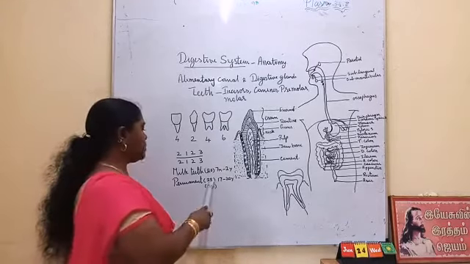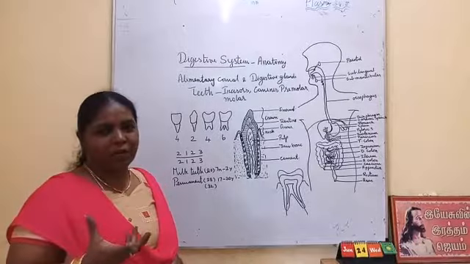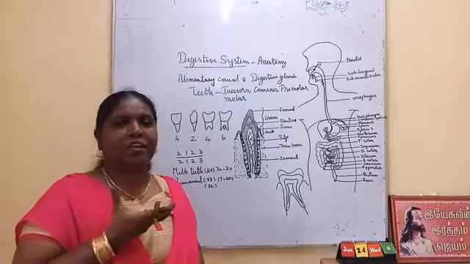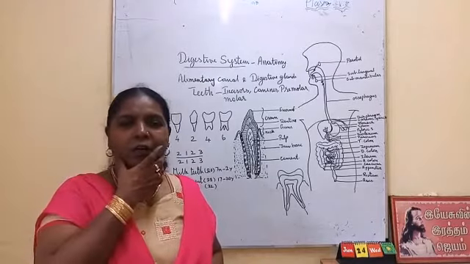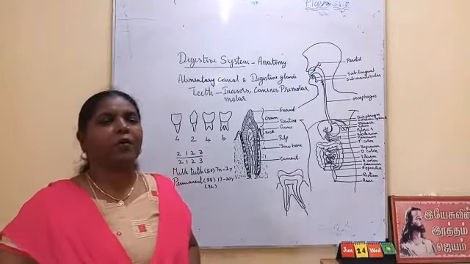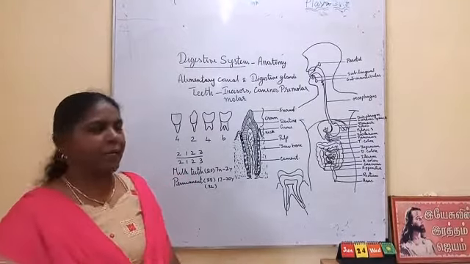So 28 plus 4 is 32. We should have 32 teeth; only then do we have the full permanent adult set.